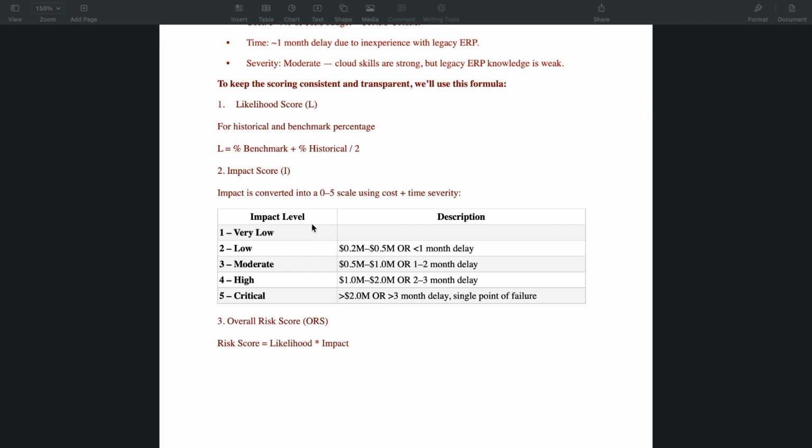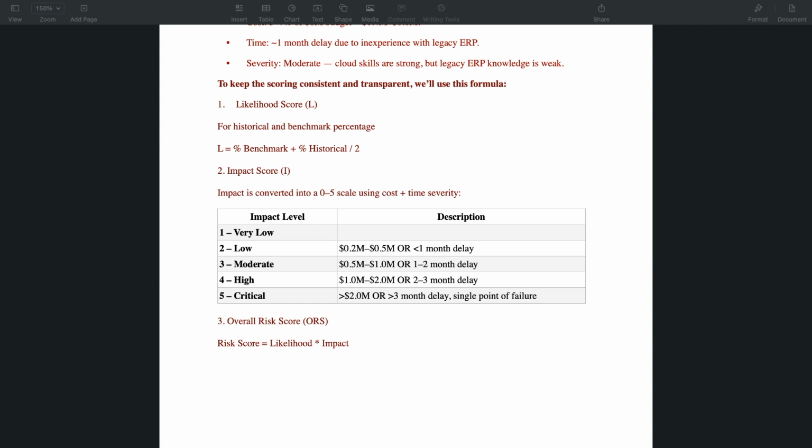Anything within 0.2 million to 0.1 million, or less than 1 month delay, should be low. We also included moderate, high, and critical, so that AI can use that information to score the likelihood and impact for us. Then we also provided a formula for the overall risk score, which is the likelihood multiplied by the impact.